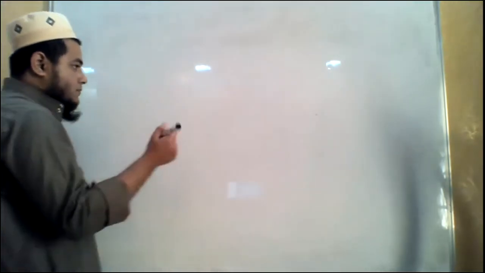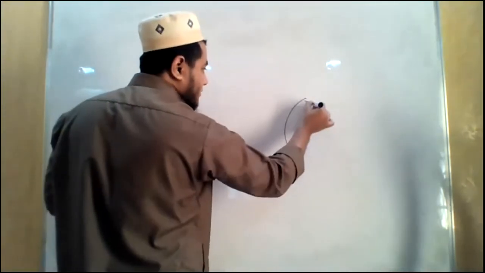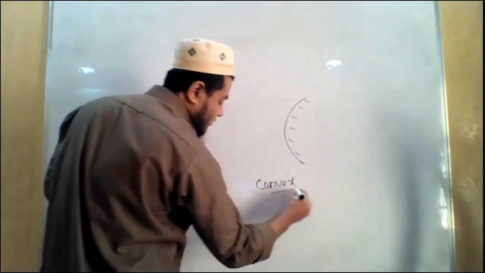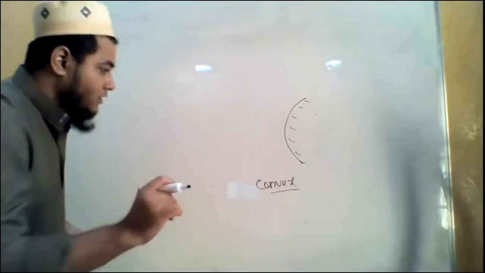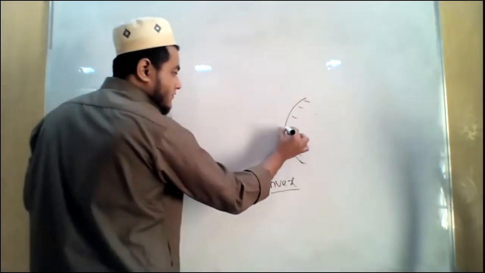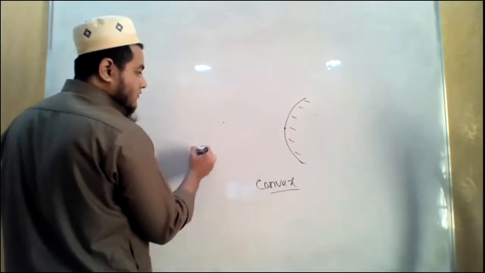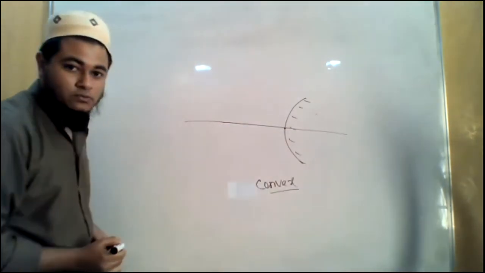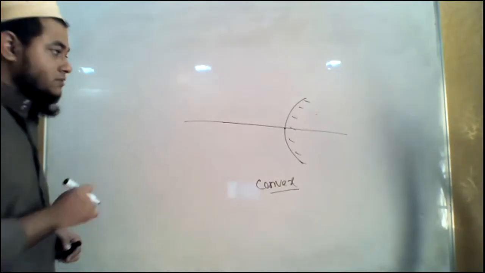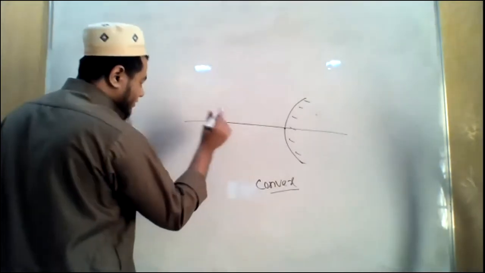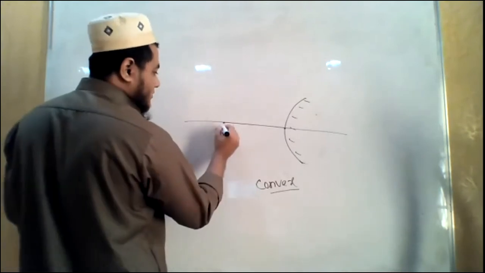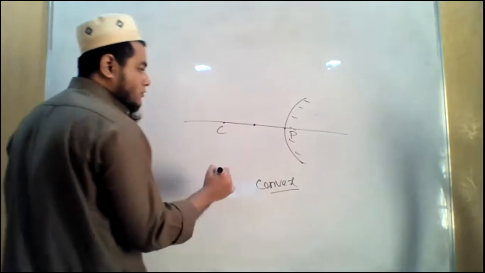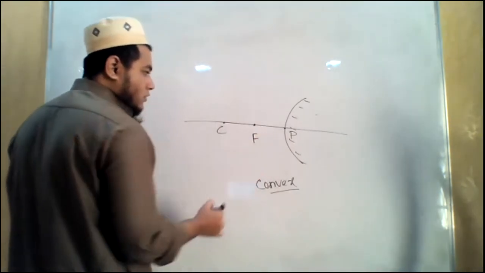So this is a convex mirror, right? How many minutes we have? Oh, we have enough time. So if this is the pole and this is the center of curvature, then through these two points we can imagine a line which is known as the principal axis, C and P. And in between C and P, there will be a point which will be known as the principal focus.